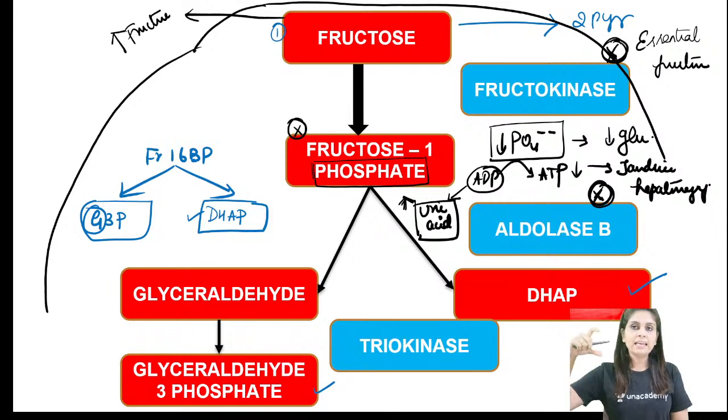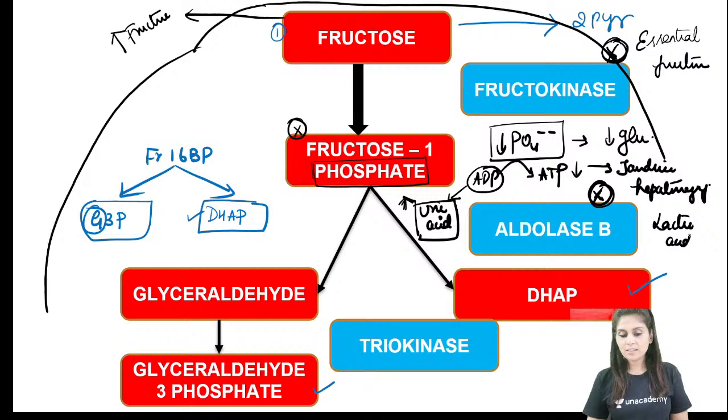Do you understand this? In the distal convoluted tubule, there is one H plus transporter which secretes all hydrogen ions. So when there is hyperuricemia, predominantly uric acid H plus will get secreted. So lactic acid accumulates, and that causes lactic acidosis. And classically all these features will be observed only after a person takes fructose. That is why this condition is called hereditary fructose intolerance. Are you all clear about this?